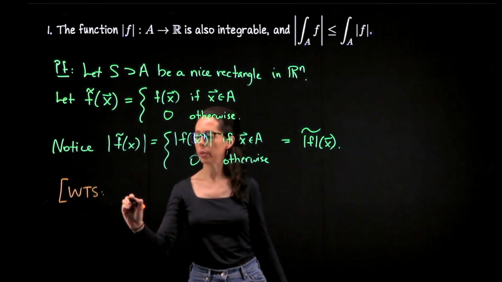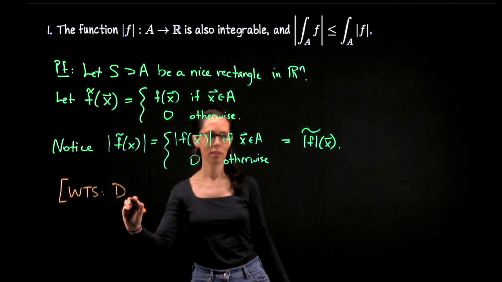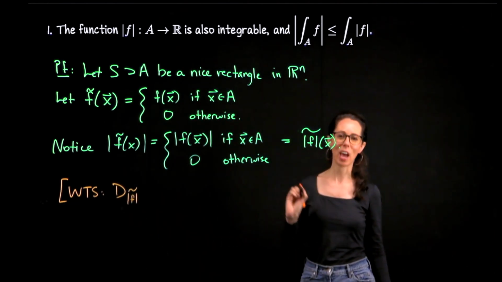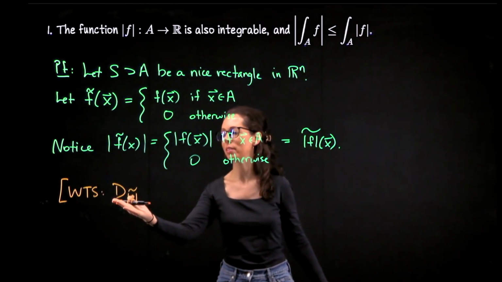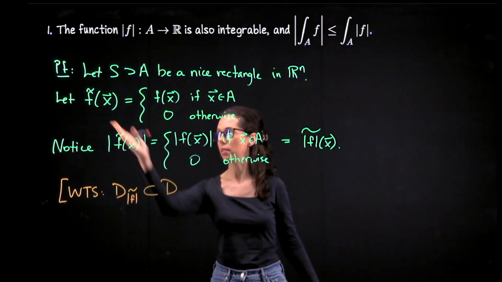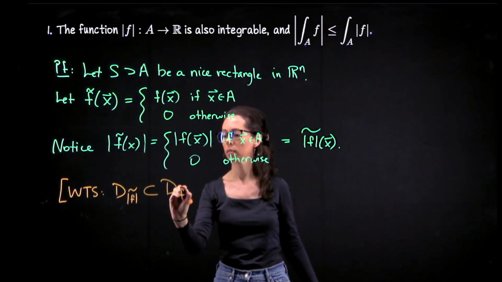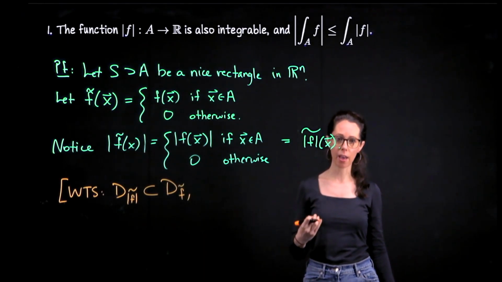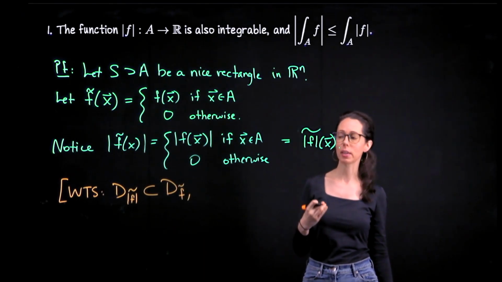the set of discontinuities. Let me write D for the extension of the absolute value of f. So the set of discontinuities for this function is a subset of the set of discontinuities for this function, which has measure 0 because the original function f satisfies Lebesgue's criterion for Riemann integrability.